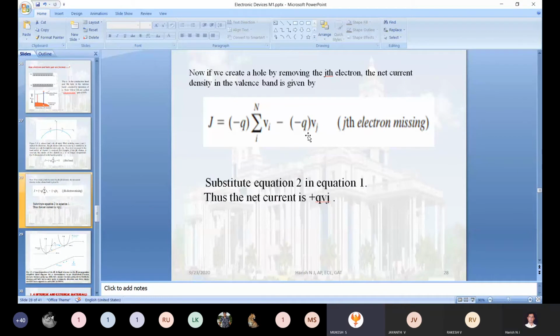Do you have any doubt? Sir, one doubt. J means current density?